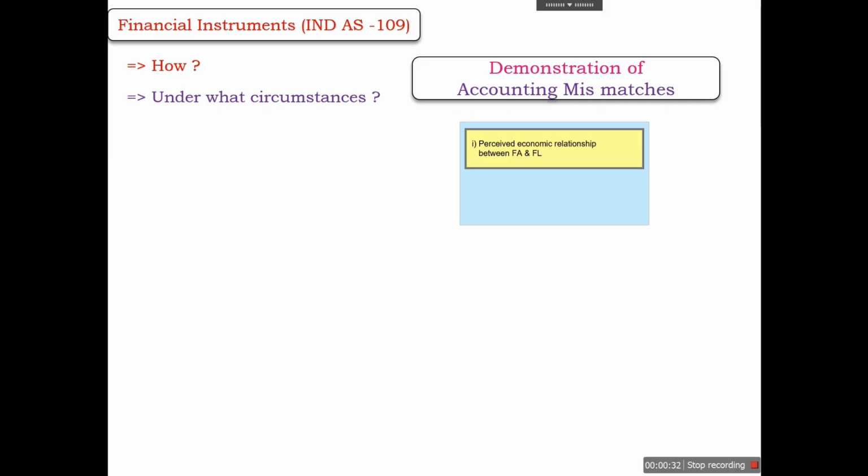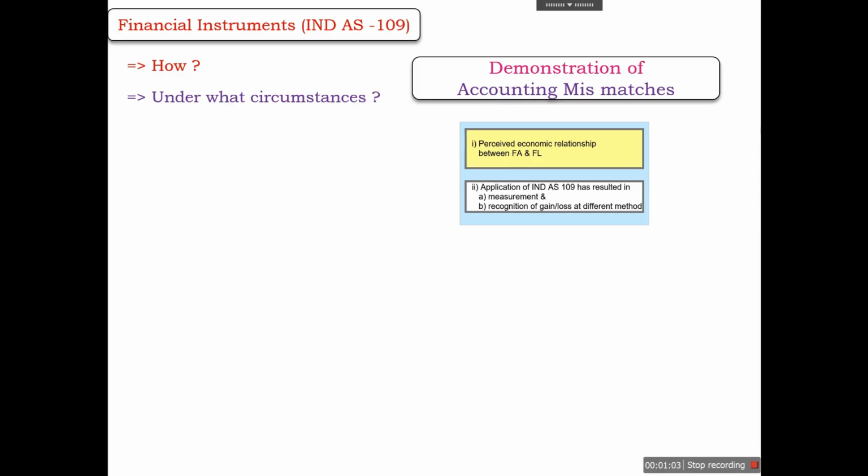First, there is a perceived economic relationship between the financial asset and financial liability. It means that both are affected by the same risk, and because of that risk, valuation of the financial asset and financial liability will move in different directions. And the application of Ind AS 109 will result in measurement and recognition of gain and loss by a different method.